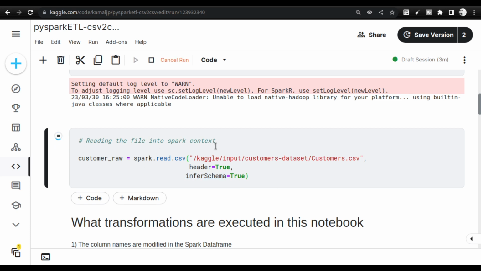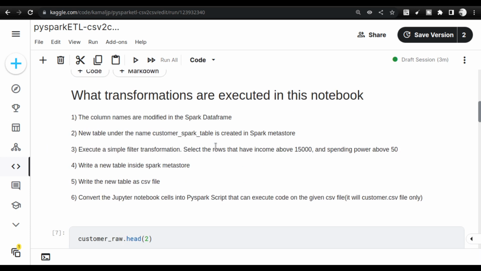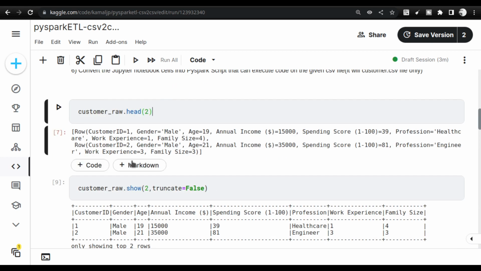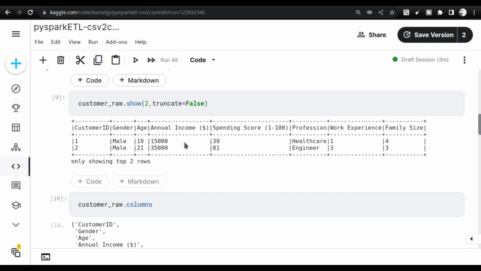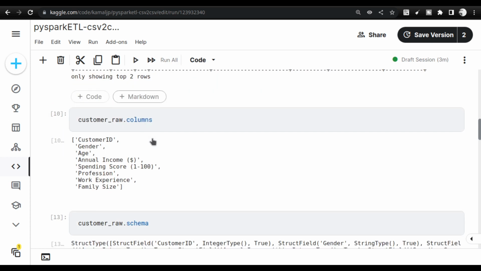Schema is kind of a data signature of the data inside the CSV file. It's kind of a signature. So these are the steps that this particular notebook will take. I already explained in the presentation, right? We need these things, and I have written the same thing here. I am checking the head of the data. These are all basic checking steps that we do. We constantly do a lot of checking.